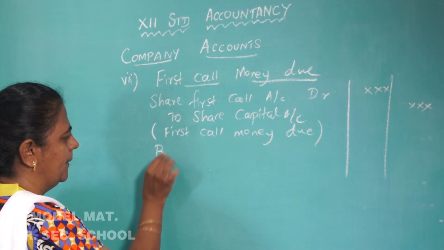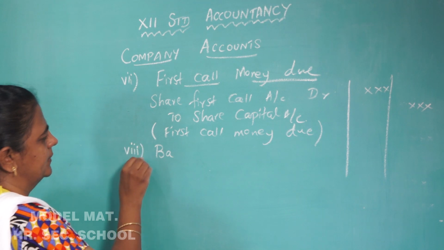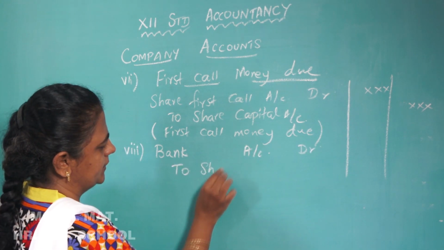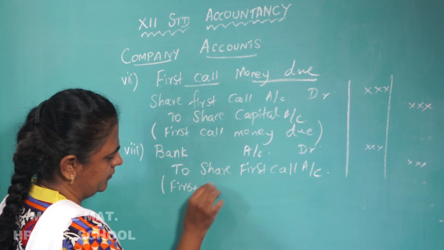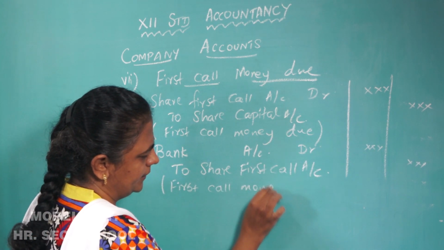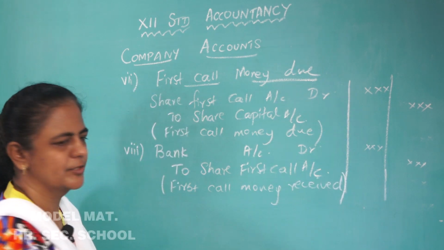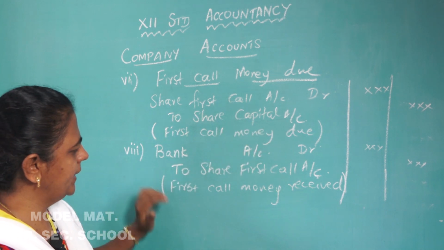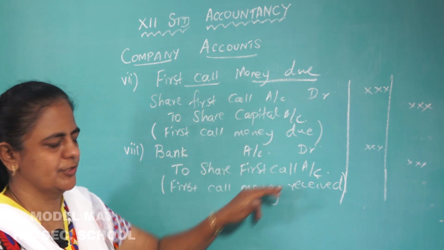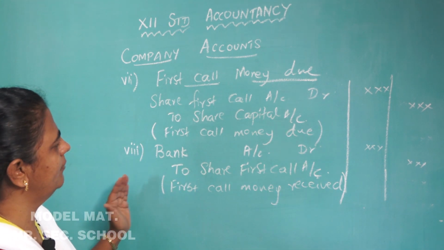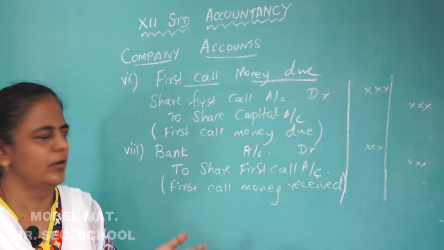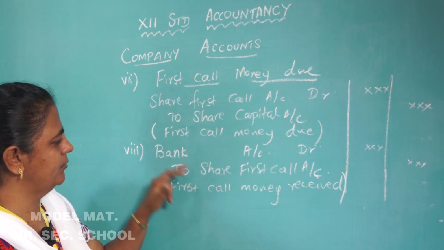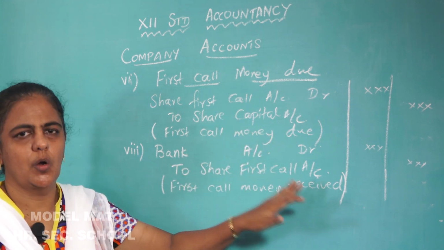So again when they pay, next is the receipt of call money. So for that, bank account debit to share first call, money received. Understood? When the call money is due, share first call account debit to share capital. When the call money is received, bank account debit to share first call. The same entries should be written for second call and final call. But here you have to change: share second call account debit to share capital. Then here you have to write bank account debit to share second call or final call.